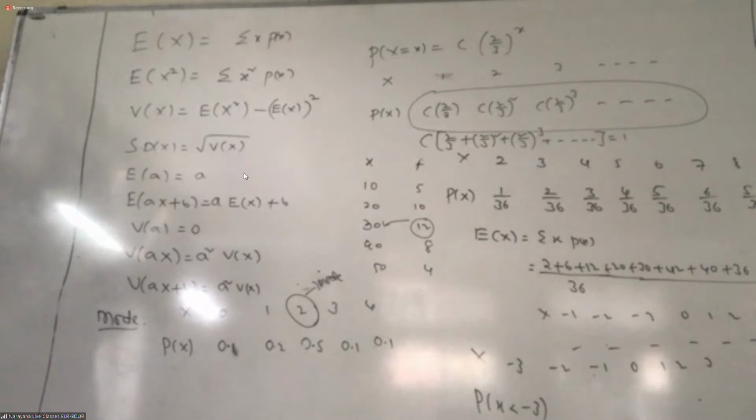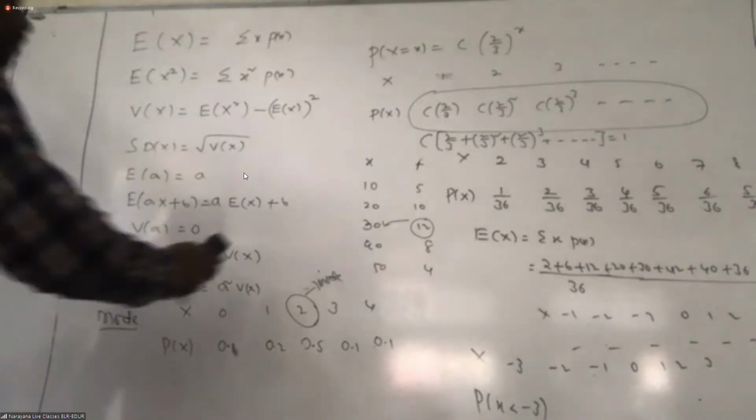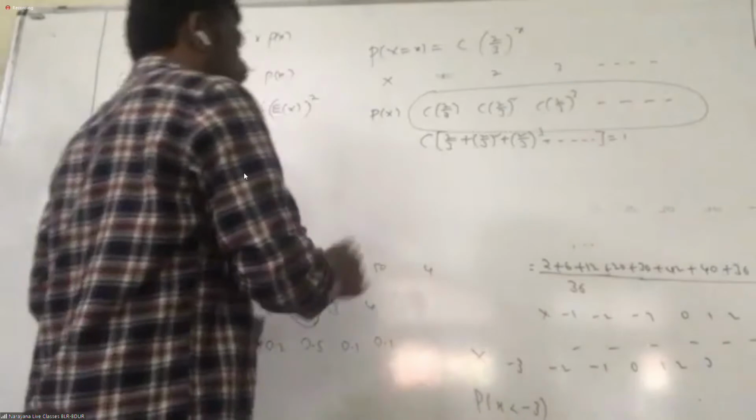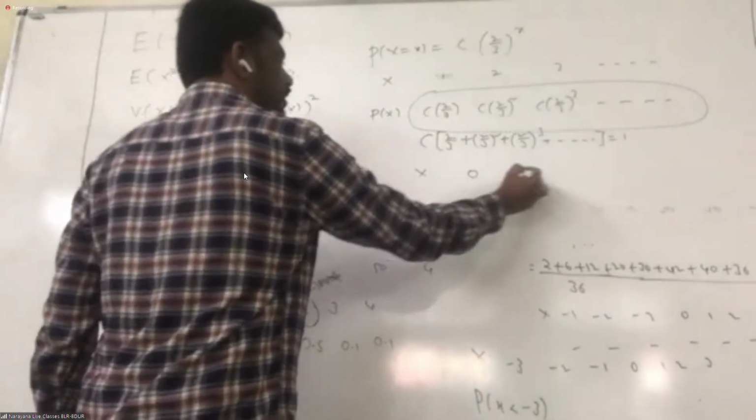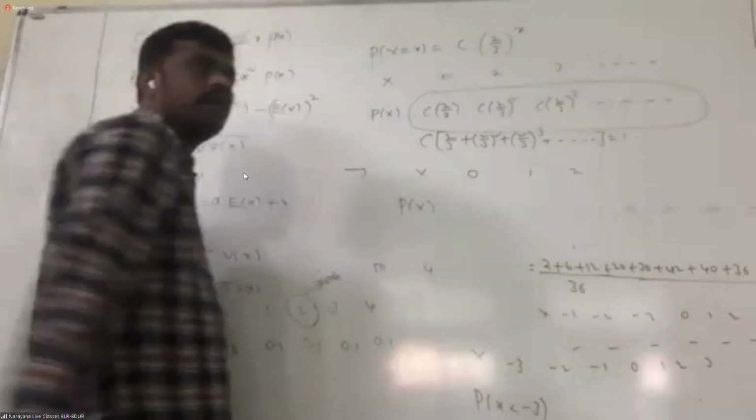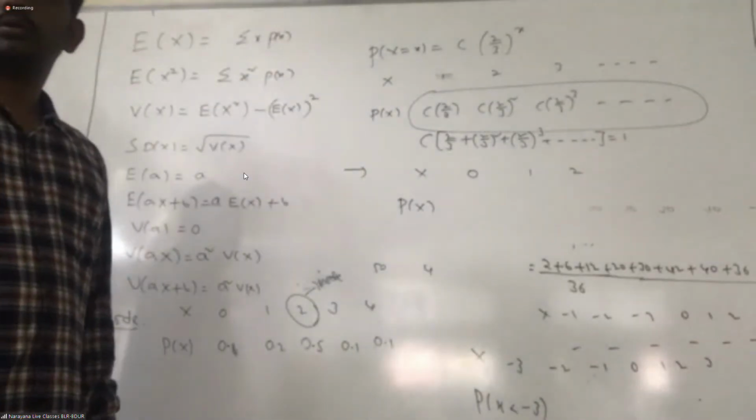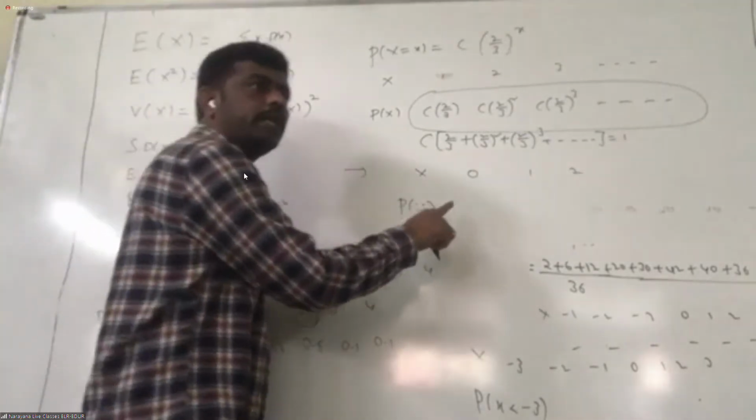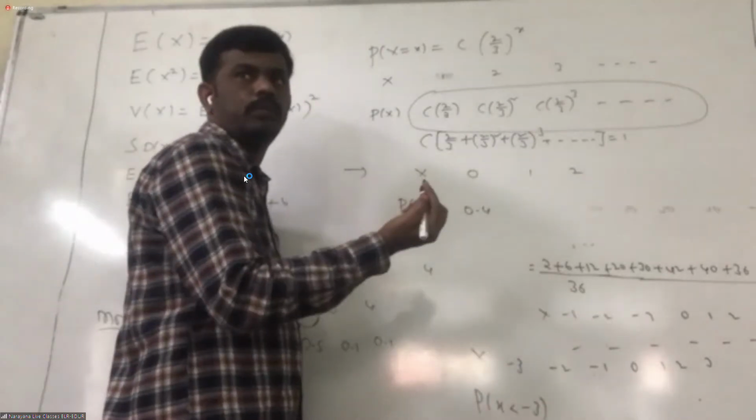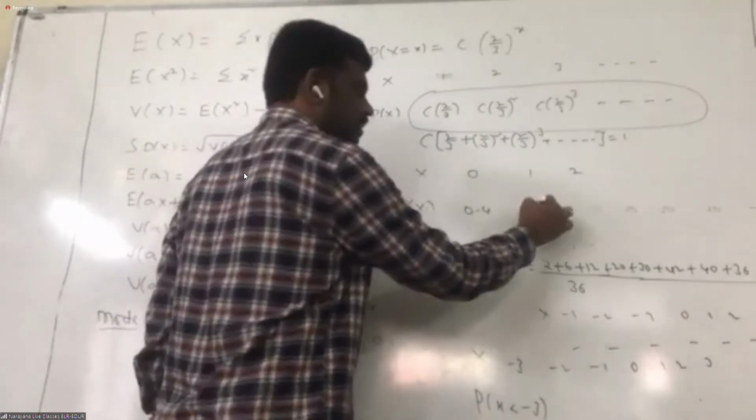Third one, a random variable x takes only three values, x equal to 0, 1 and 2. Please observe, students. Next question. What values is x taking? 0, 1 and 2. What is the probability of x equal to 0? Did they give anything? If x is 0, the probability is 0.4. If x is 1, we don't know. Both are equal, we don't know. That's why I'm taking k and k.